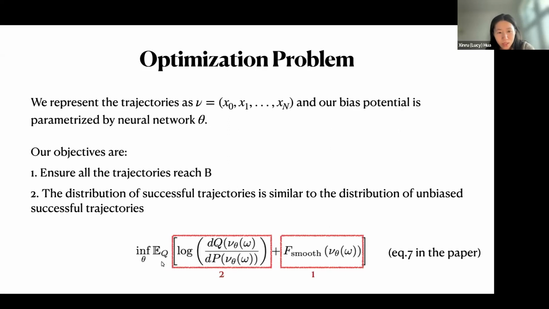And we write the optimization problem as this equation. We want to solve for theta, which is the neural network, to minimize this whole thing. The Q is the distribution of the biased trajectories. It is also how we sample the trajectories. First, we want to minimize the F smooth, which represents the first objective. This will ensure all the trajectories reach B. And the second component, this log dQ/dP, corresponds to the second objective. This EQ log dQ/dP, which is the KL divergence between distribution Q and distribution P, will make sure that the two distributions look similar.